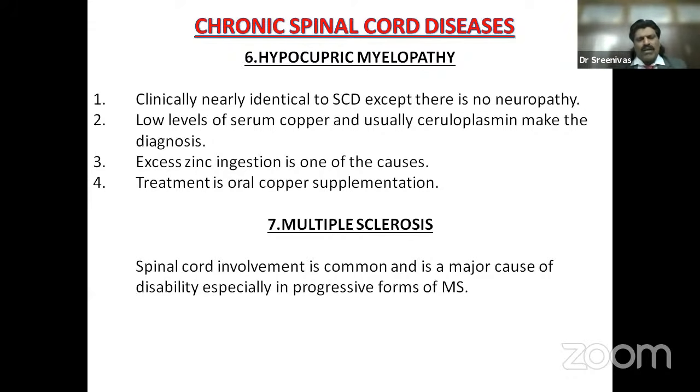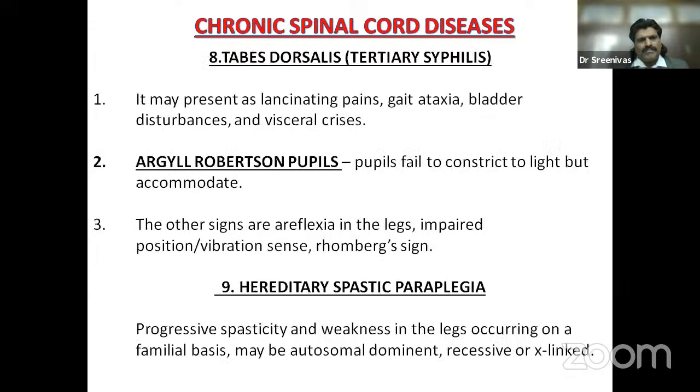Multiple sclerosis: spinal cord involvement is common and is a major cause of disability, especially in progressive forms of multiple sclerosis. Tabes dorsalis, tertiary syphilis, neurosyphilis, may present with lancinating pains, gait ataxia, bladder disturbances, and visceral crisis. They'll have severe abdominal pain. Another important question they can ask: what are the medical causes of abdominal pain?